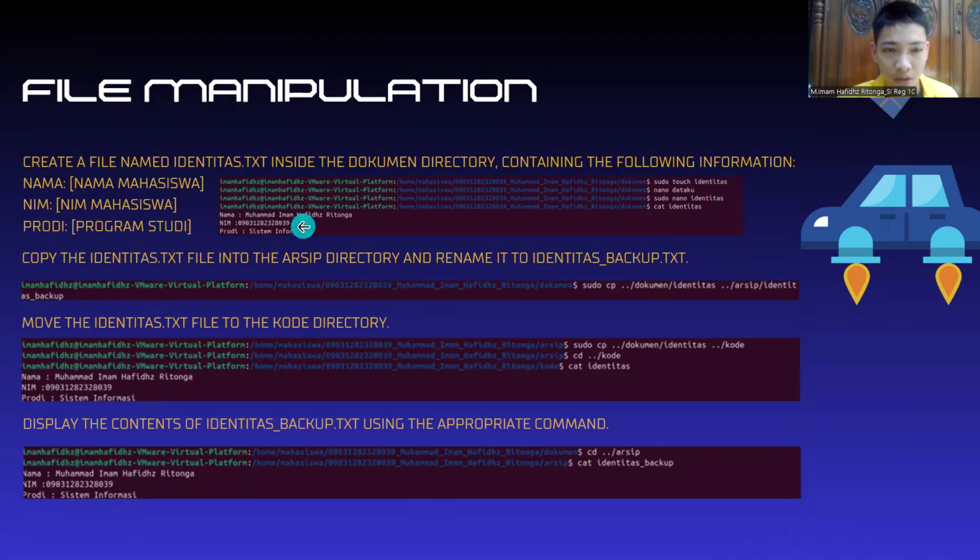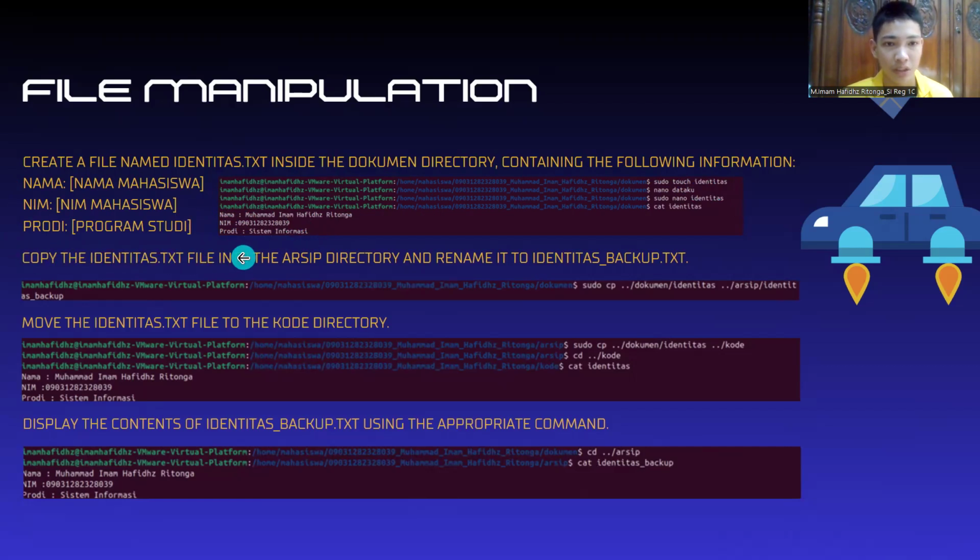So here's the output. Nama Muhammad Imam Firitanga, NIM 090312823829, and prodi sistem informasi.